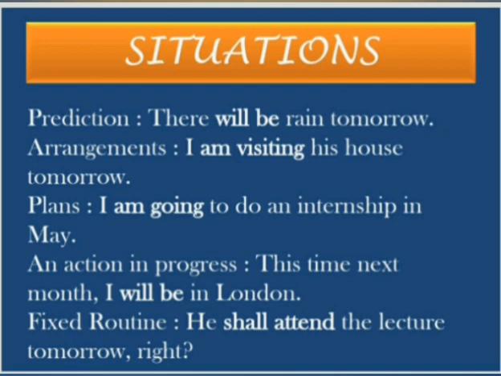The first situation of usage is prediction. Whenever we try to predict something upcoming in the future. For example, there will be rain tomorrow. Next, for the arrangements, if we are trying to make any kind of an arrangement for the future. I am visiting his house tomorrow. Okay. Then comes plans. I am going to do an internship in May. That's a plan. An action in progress. This time next month I will be in London. Okay, that means it will be an action in progress in the future.